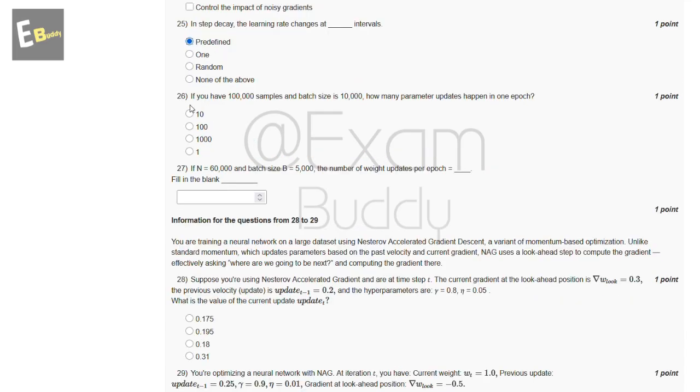Now the 26th question is: if you have 1 lakh samples and the batch size is 10,000, how many parameter updates happen in one epoch? So these are the options and the answer of the 26th question is 10. Now the 27th question is: if n equals 60,000 and batch size b equals 5,000, what is the number of weight updates per epoch? So the answer of the 27th question is 12.